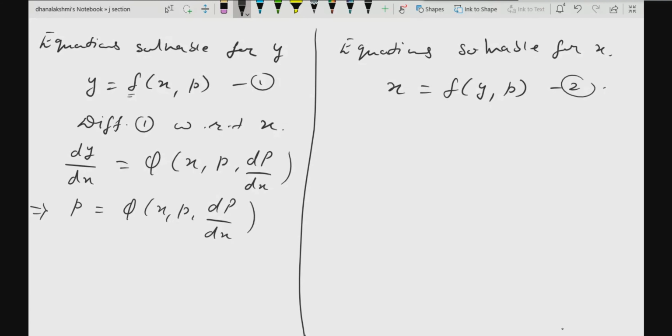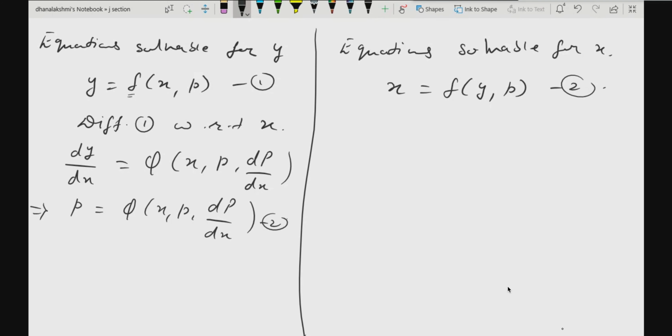Now tell me, what kind of equation is this? This is a differential equation in x and p, and that too of first order, first degree. Is it or not? Yes, ma'am. This is a differential equation, not necessarily in variable separable form. If variable separable, well and good. If not, you have to solve it by using other methods also.